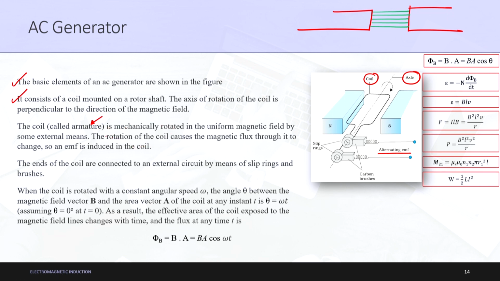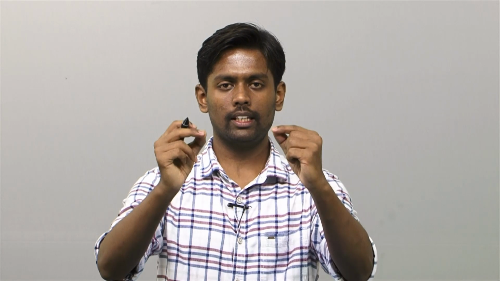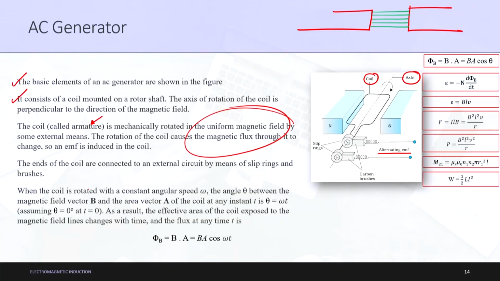So, the coil called armature is mechanically rotated in the uniform magnetic field. What does uniform magnetic field mean? Uniform magnetic field means that in the area in which the magnets are involved, at that point dB, that is the change in magnetic field with time, is 0, and the change in magnetic field with space is also 0. So, hence it is uniform, the magnetic field does not vary.